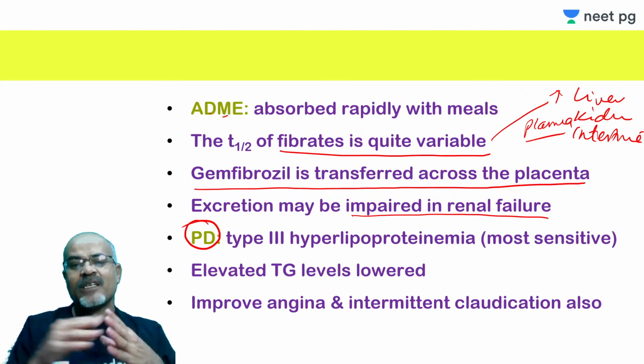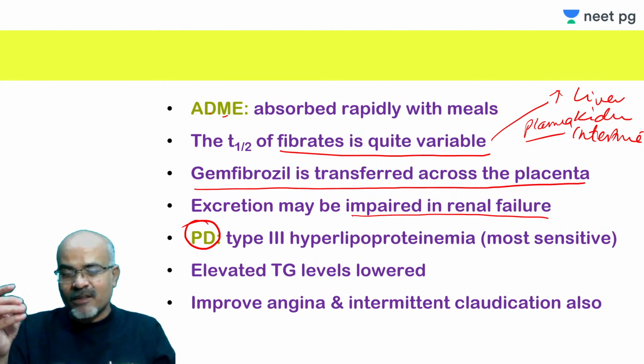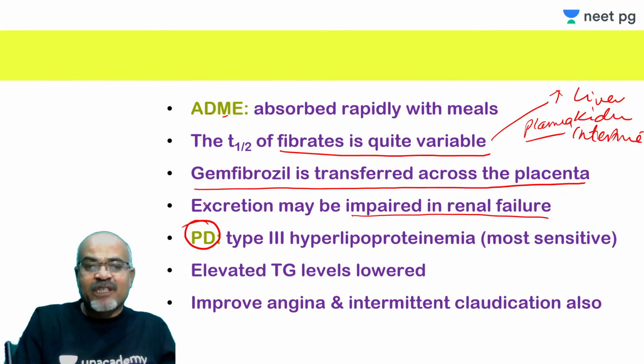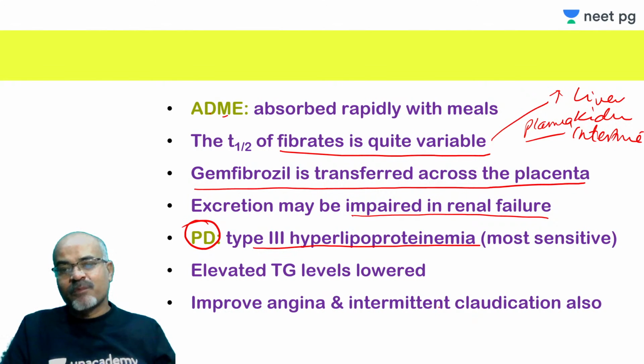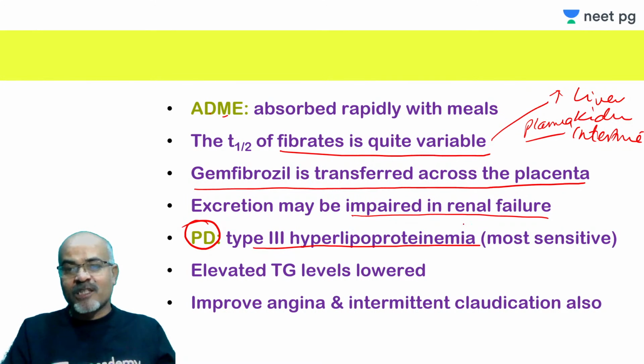It has been found that the most sensitive subset of patients are those who have type 3 hyperlipoproteinemia. They are the most sensitive patients, in whom the triglyceride level can be reduced the most, and these patients are also called dysbetalipoproteinemia.